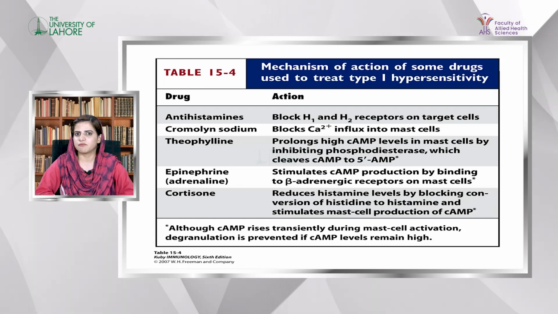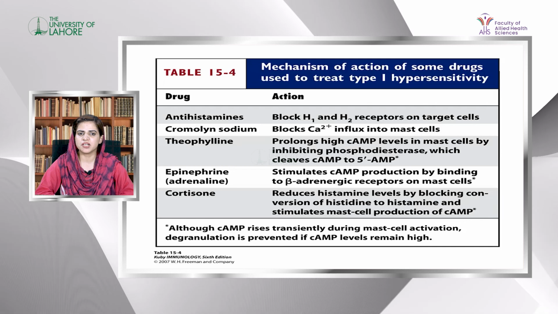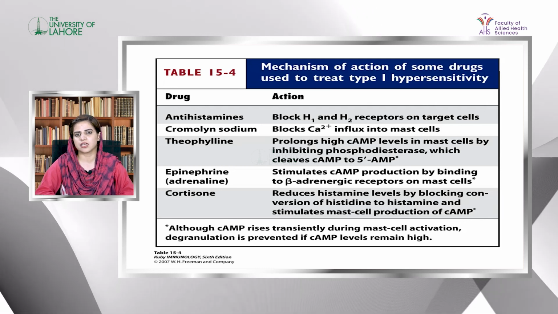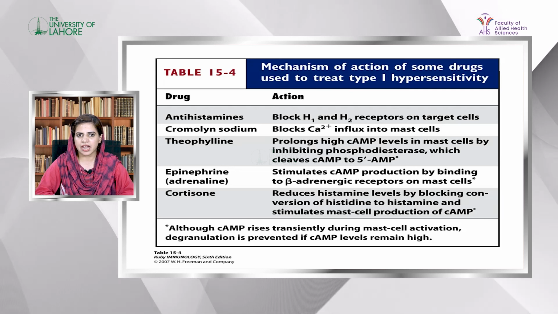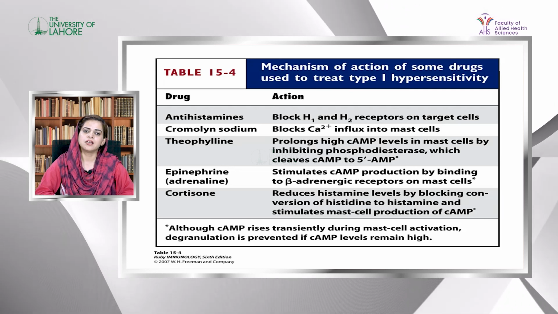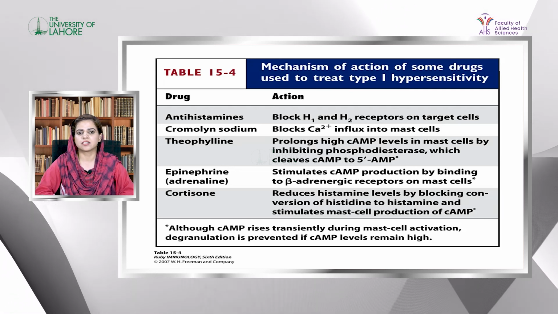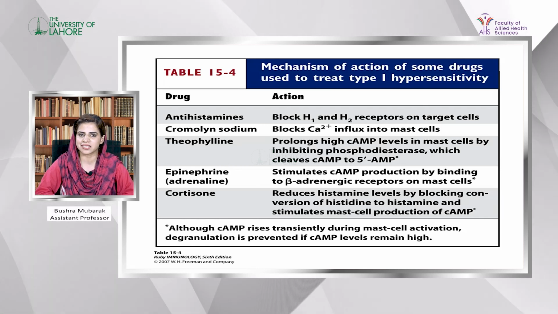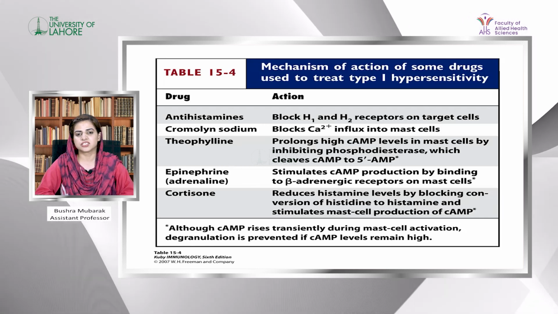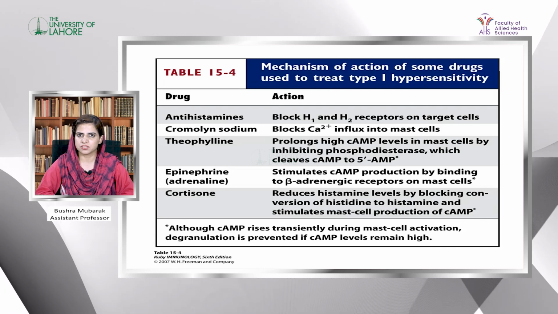Theophylline and epinephrine are also used for treatment of hypersensitivity, and these drugs increase the level of cyclic AMP. The granules will swell with increased cyclic AMP, but there is no lysis of the granules, so degranulation is prevented.